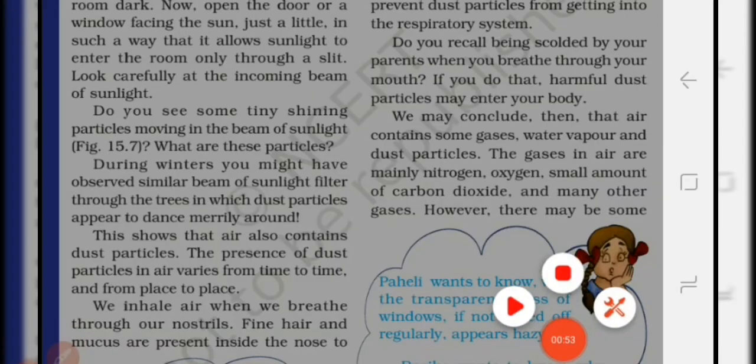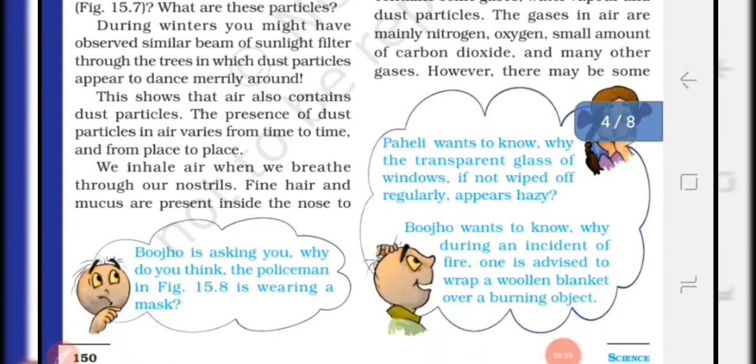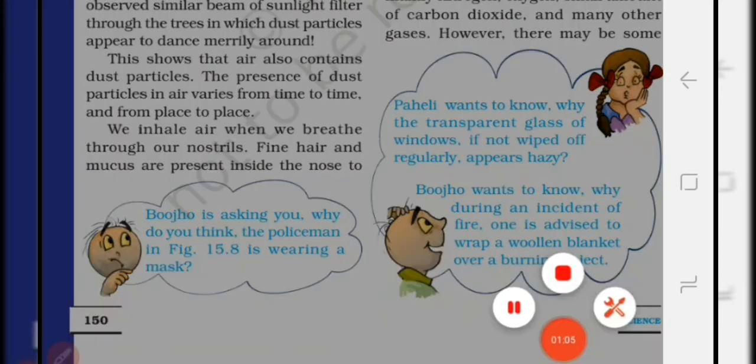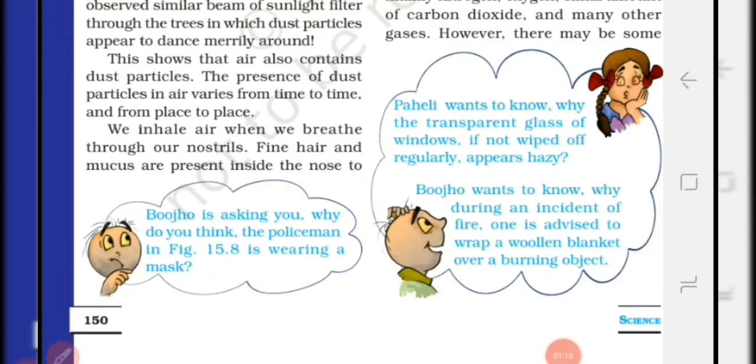Okay students, here Bujo wants to know: why during an incident of fire is one advised to wrap a woolen blanket over the burning objects? Students, when you wrap a woolen blanket over the burning materials, it will cut the supply of oxygen. Means if there is no oxygen, there is no burning process. You know that oxygen helps in the combustion process or burning process. So this blanket will cut the supply of oxygen and the fire will stop.